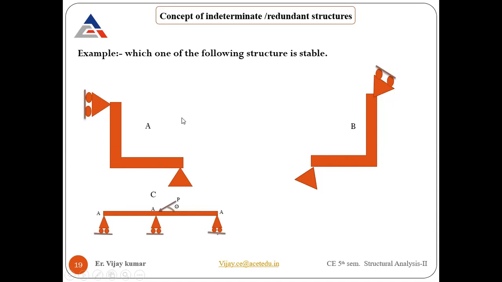They are not concurrent. There are no parallel supports. The third is that there is no partial constraint. You can count the number of reactions: 2 and 1, 3, 3 minus 3 is 0. It's a stable structure as well as determinate.